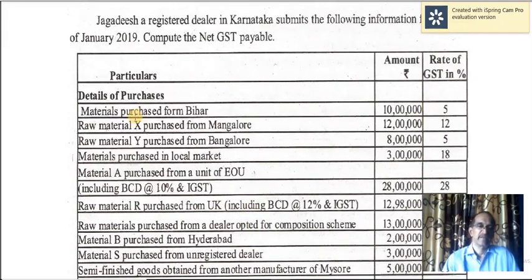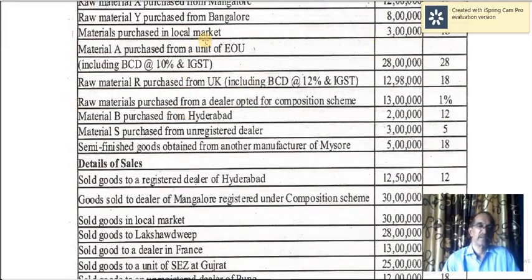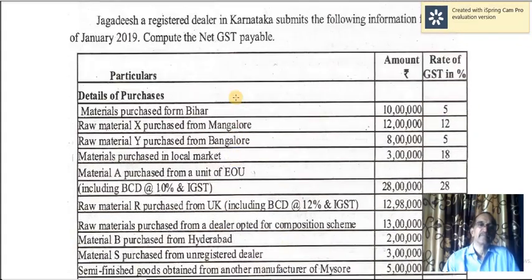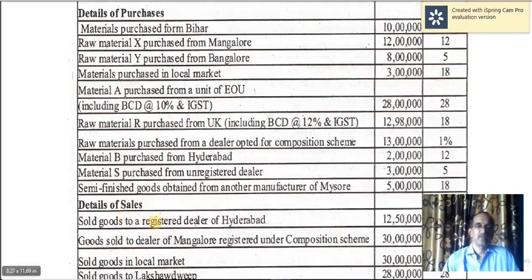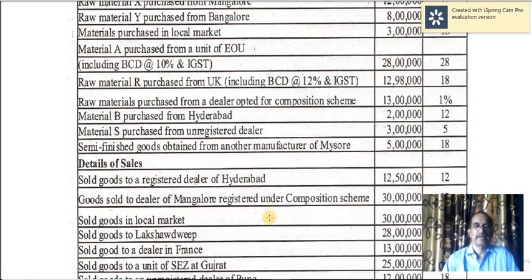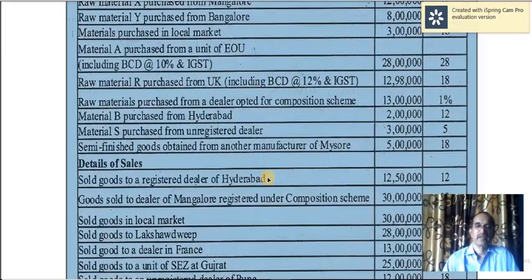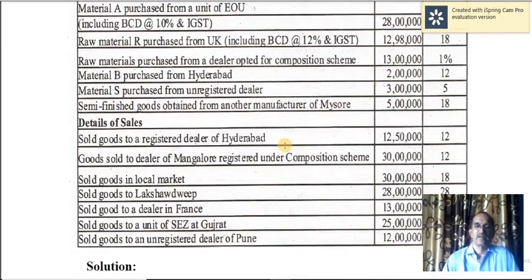Let us see first the output tax. Sold goods to a registered dealer of Hyderabad, 12,50,000 should be taken. Jagdish is a registered dealer in Karnataka, whereas here he sold goods to a registered dealer of Hyderabad. So interstate sale. This is in a different state. Therefore, interstate transaction. IGST is applicable. 12% IGST.